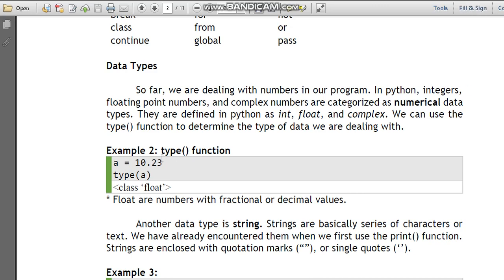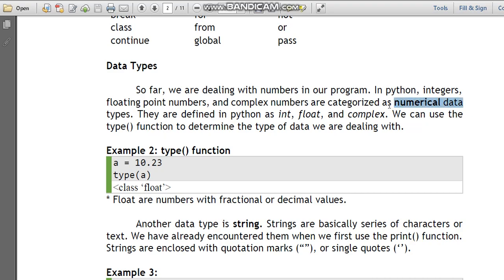Okay, so here we're going to talk about the data type. So far, we are dealing with numbers in our program. Ayan. And meron tayong mga numbers doon sa ating Python programming. We have integers, floating point numbers, and complex numbers. They are categorized as numerical data types. Okay, numerical yung mga yon.